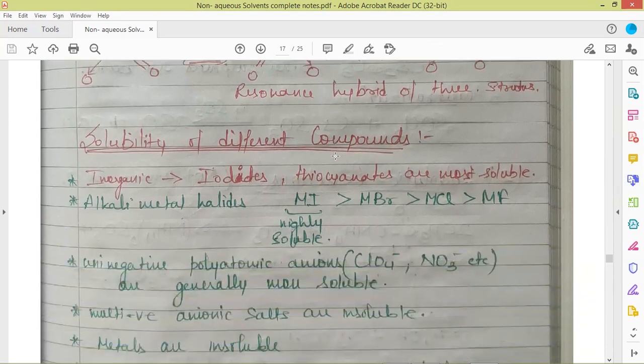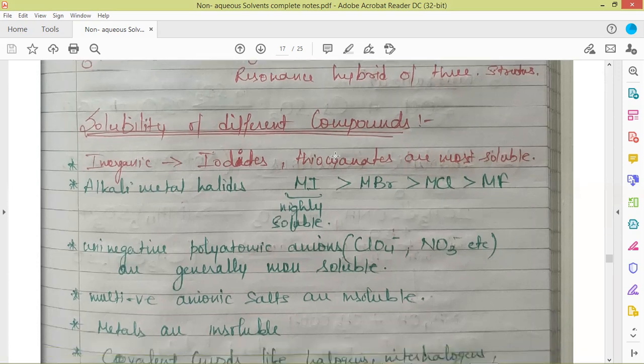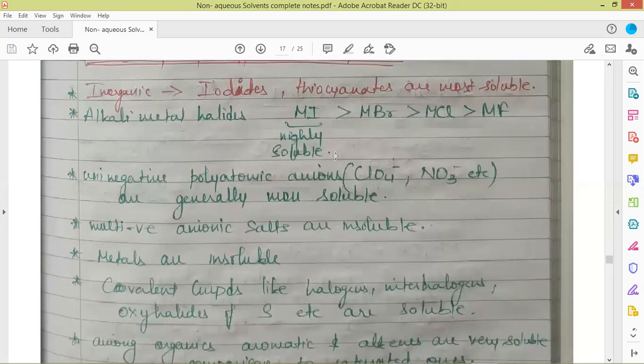Coming to the solubility of different compounds, to get an idea of which compounds are soluble and which are not: inorganic compounds like iodides and thiocyanates are most soluble in liquid sulfur dioxide, and alkali metal halides also show solubility, with metal iodides having the highest solubility and metal fluorides the least. Uni-negative polyatomic anions are generally more soluble in comparison to multi-negative anionic salts.